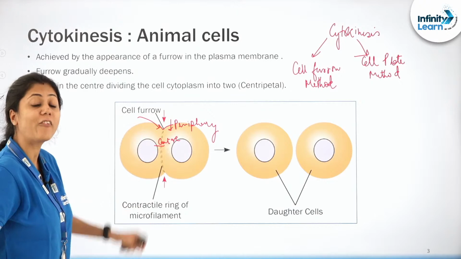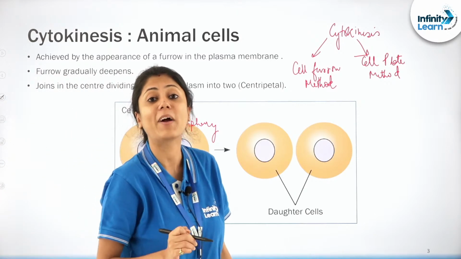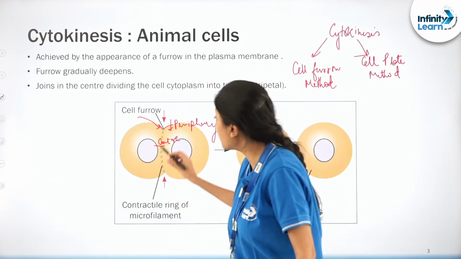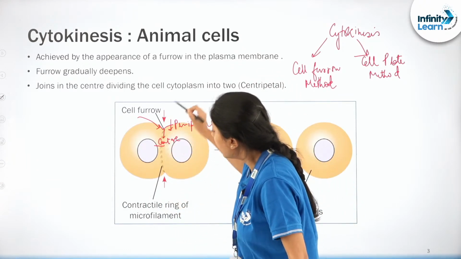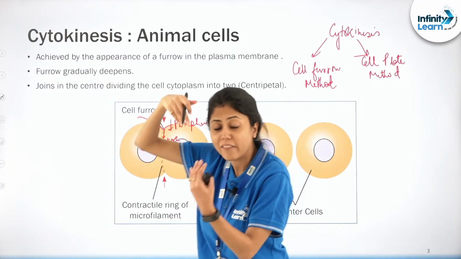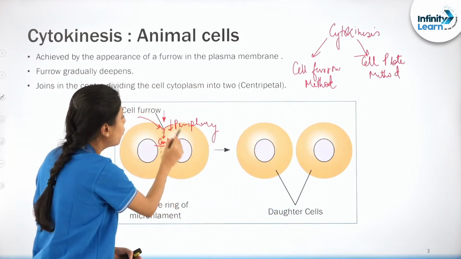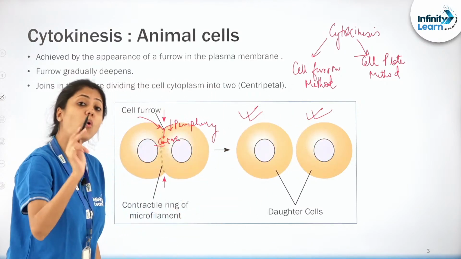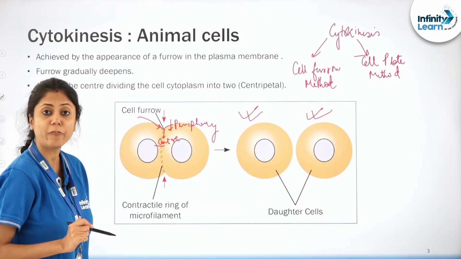और this type of cytokinesis is known as cytokinesis by cell furrow method, right? तो ये जो furrow होगा ये क्या होगा? It will go on deepening, ऐसे अंदर की तरफ जाता जाएगा, right? It will go on deepening and ultimately there will be the production of 2 daughter cells. Clear to all of you, right?